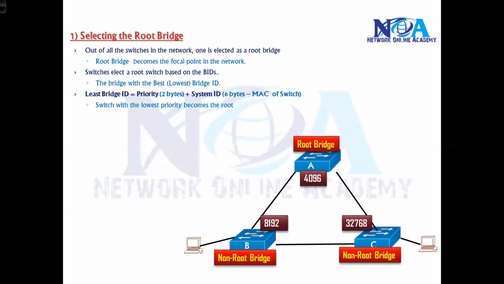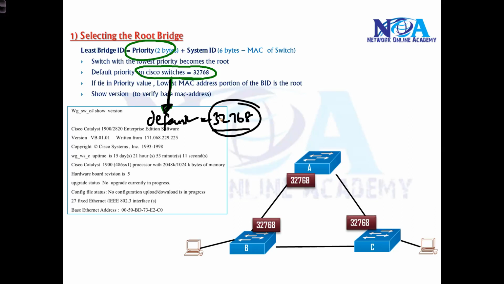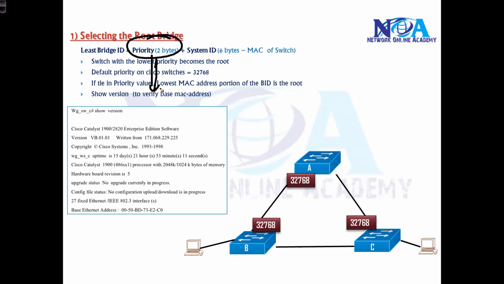So what if there is a tie? There is a possibility that all the switches have the same priority value; the default priority value on Cisco switches is 32768. We can still change this priority value, but I'm not getting into changing it right now. So if I assume all the switches have the default priority value of 32768, which is the default on Cisco switches, and I'm using all 3 Cisco switches, and there is a tie in the priority value, the possibility is there, right? You cannot say that there is no tie. There will be a tie, and the tiebreaker will be the system ID. So it's going to decide based on the system ID.